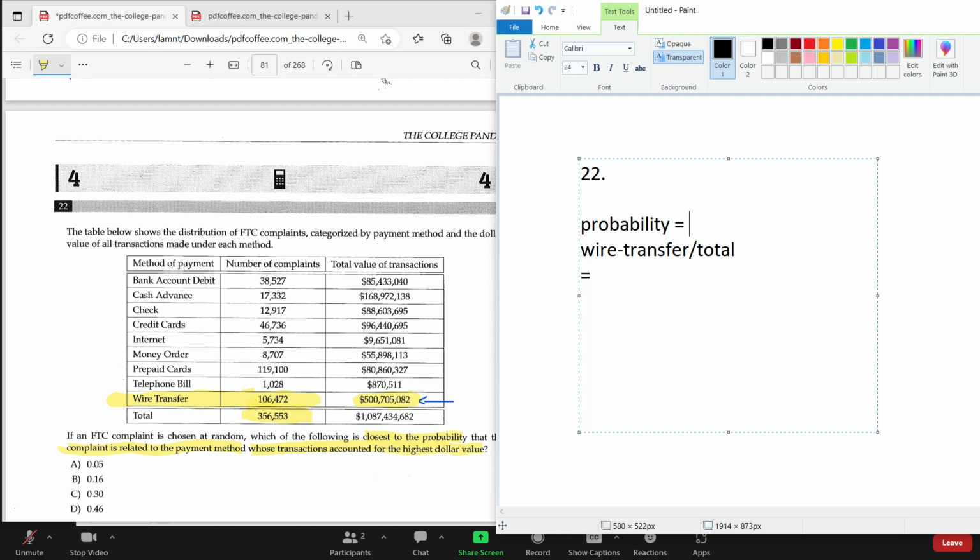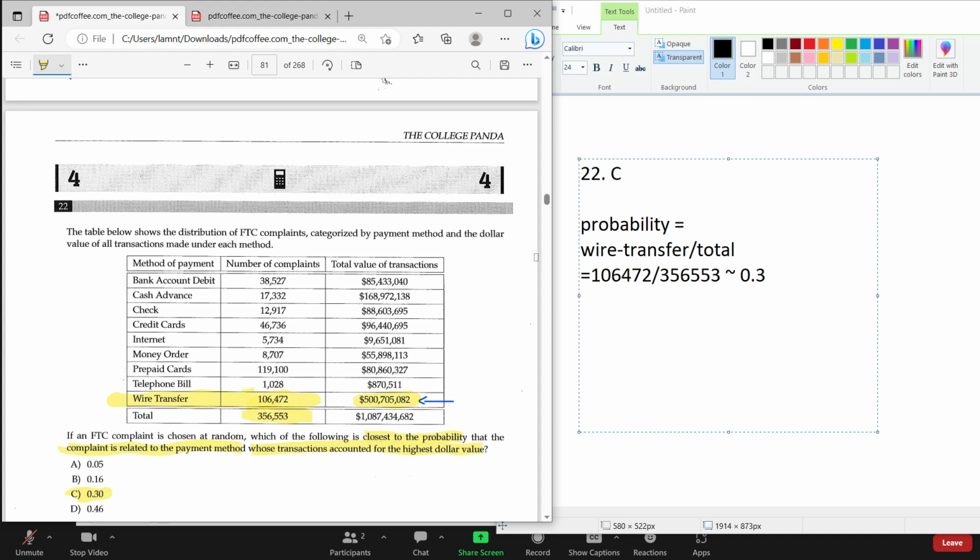Alright, so that is 106,427 over 5,356,553, and that's approximately 0.3, right? So the answer is going to be C. Okay, C. Alright.